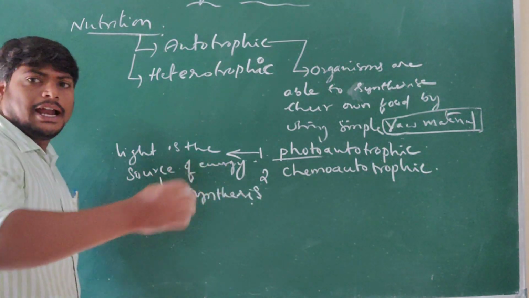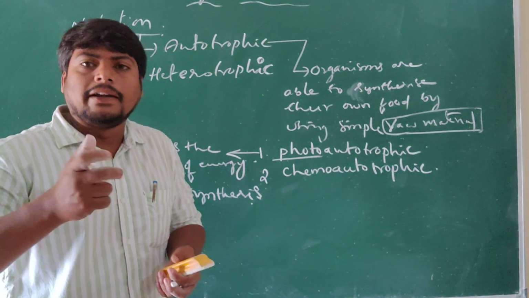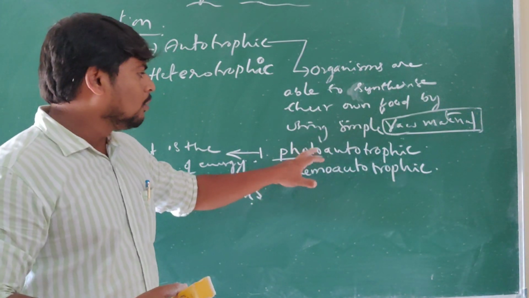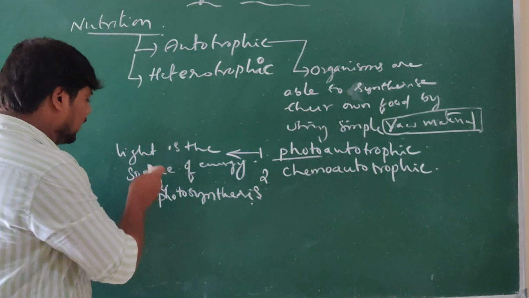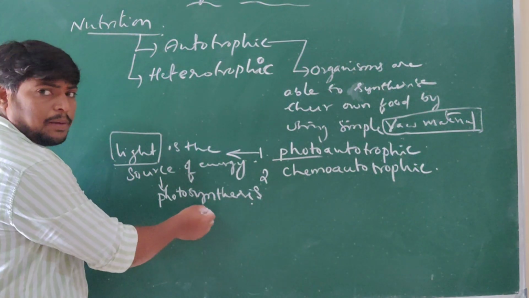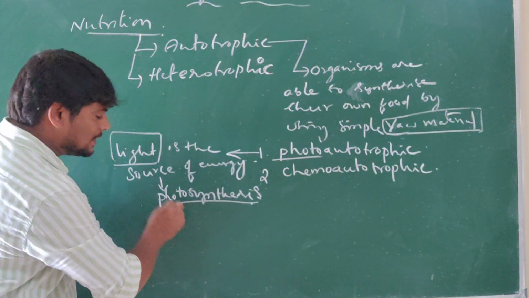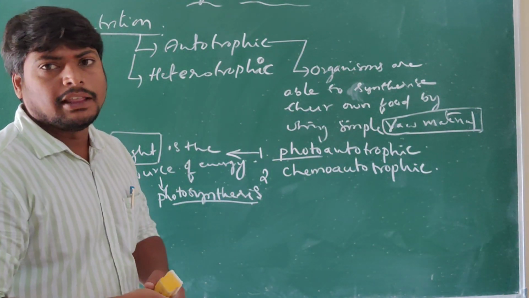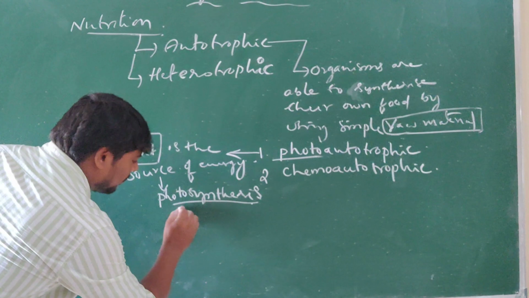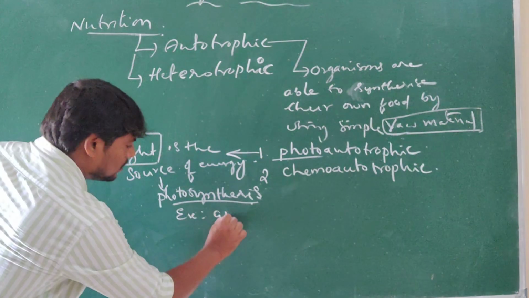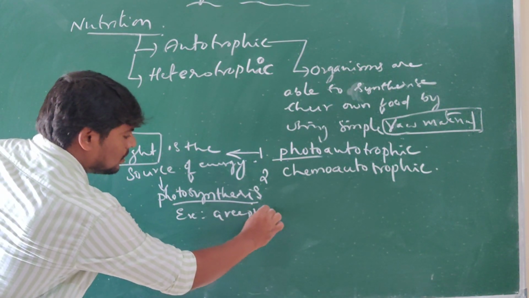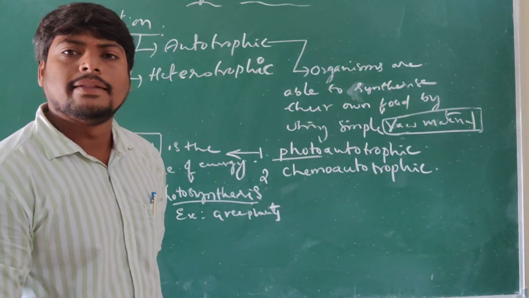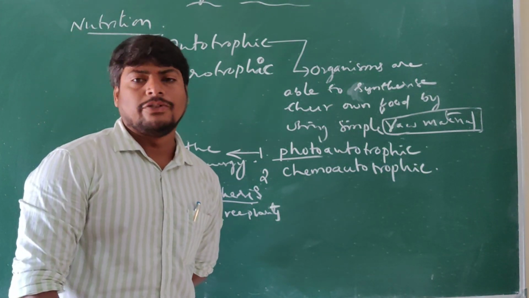What photosynthesis is and its details we will discuss in a later part. Understand? That is the photoautotrophic mode of nutrition: light is the source of energy, and the example of this nutrition is photosynthesis. How the process occurs, we will discuss later. And an example is green plants. Green plants use the sunlight to make their own food under the process of photosynthesis.